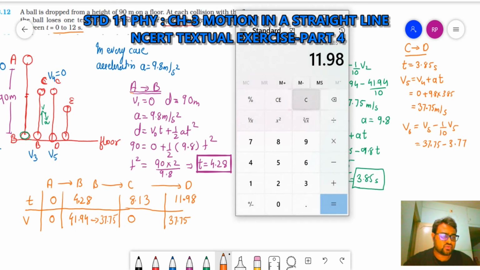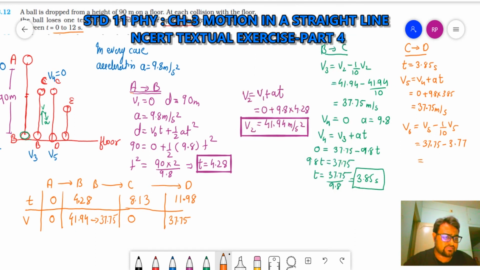Okay, so this will be equal to 37.75 minus 3.77. This is equal to 33.98. At this position, it changes from here to 33.98. Clear? So now let's draw the graph.